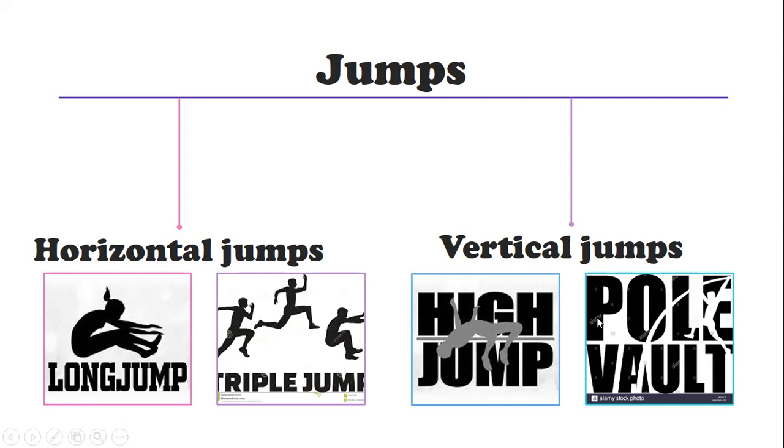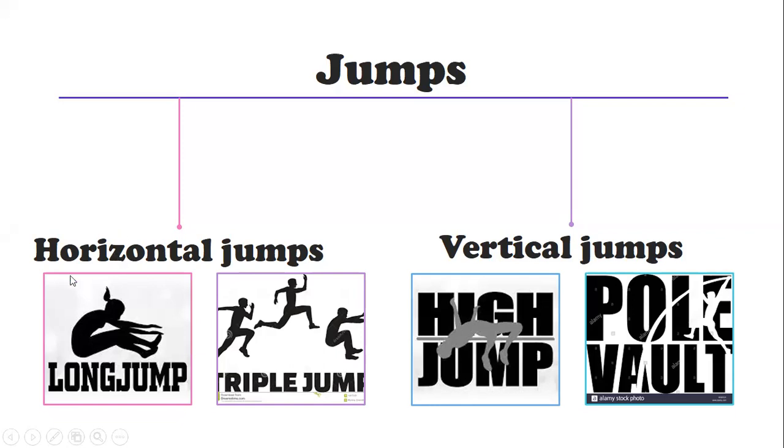Again, you need to memorize this and keep it in your mind. For horizontal jumps, there is no edge in the examples: long jump and triple jump. The vertical jumps are high jump and pole vault.